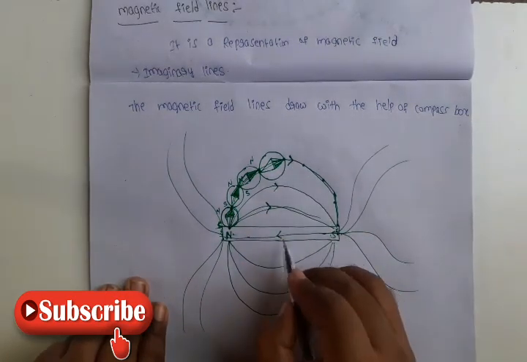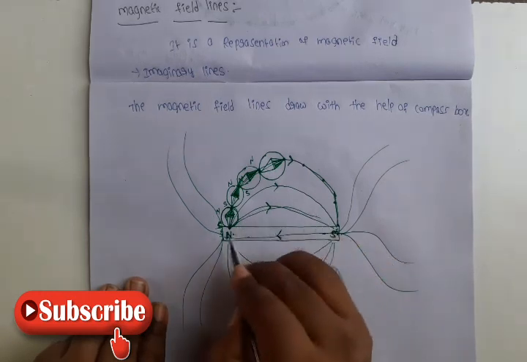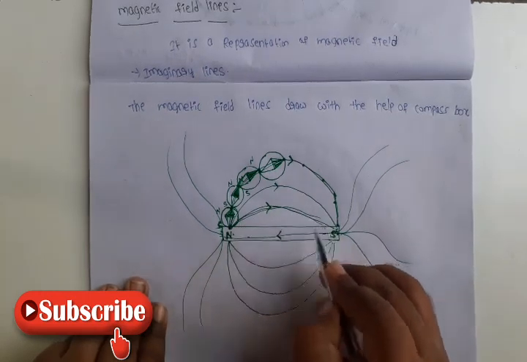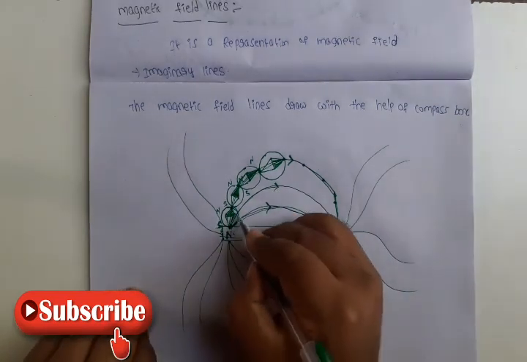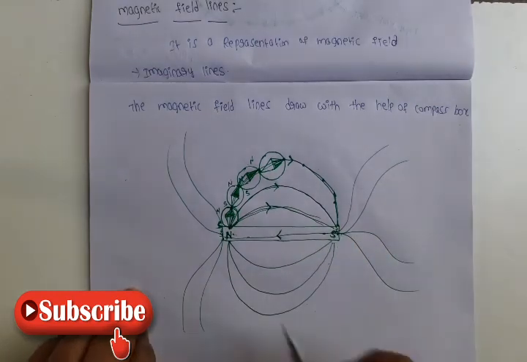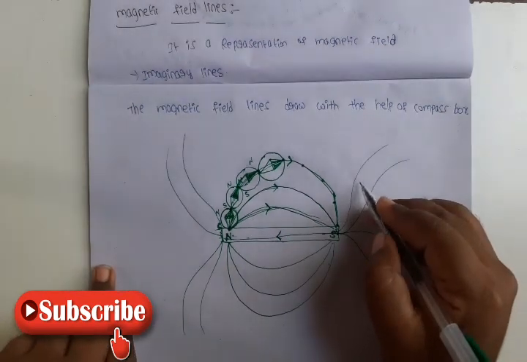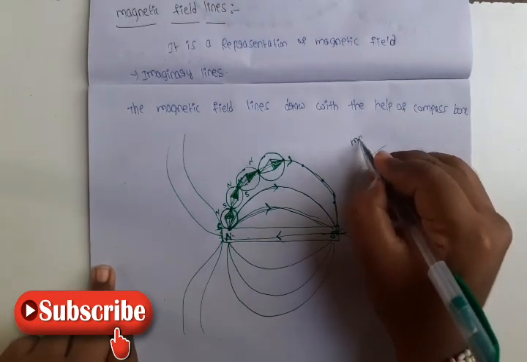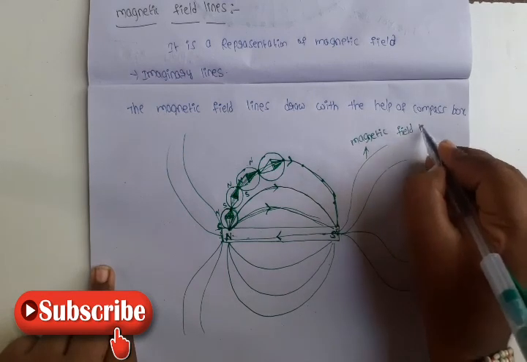Inside of the magnet, magnetic field lines always travel from south pole to north pole. Outside of the magnet, magnetic field lines go from north pole to south pole. Very, very important point. Inside of the magnet and outside of the magnet. These lines are named the magnetic field lines.